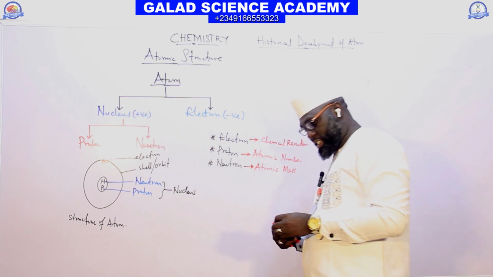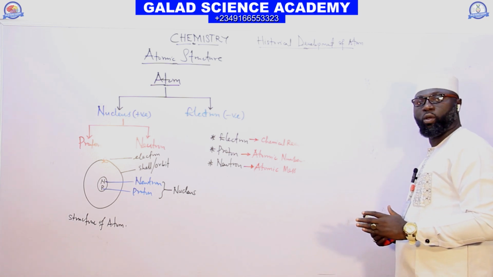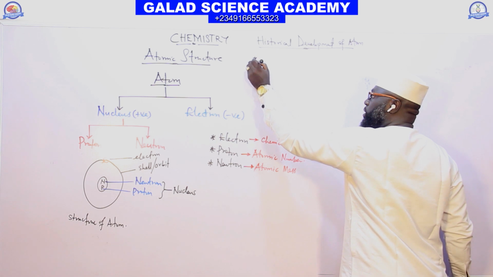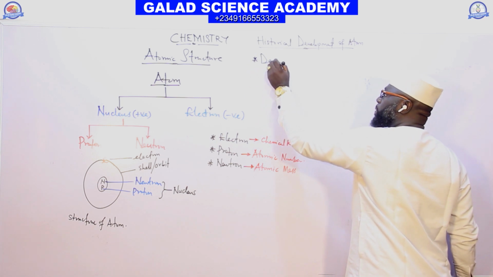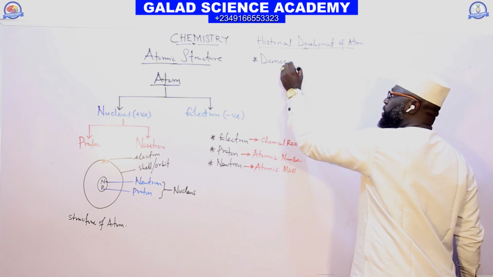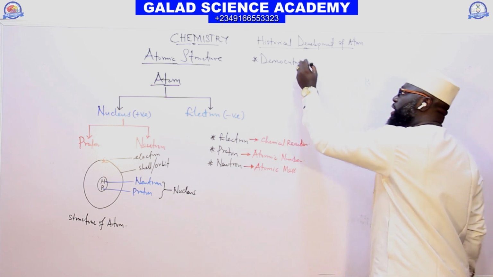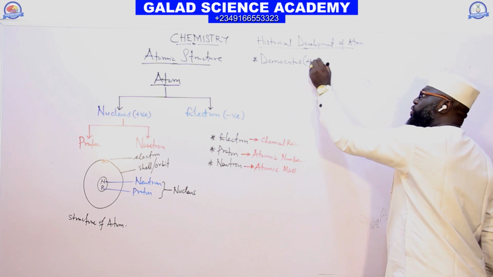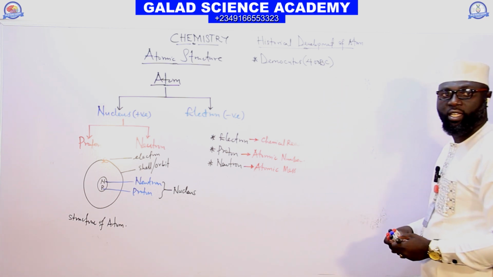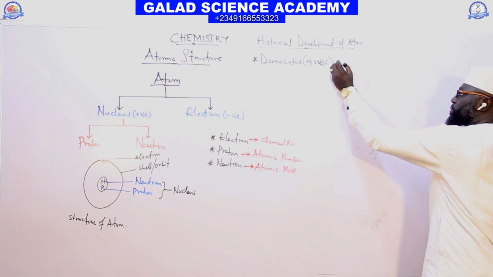The first scientist that discovered the atom is called Democritus, in 400 years BC, before Christ.